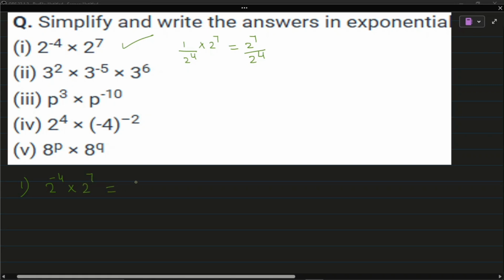So this we can write as 2 raised to 7. Power is positive, so it will keep like this. And 2 raised to minus 4, we can write 1 by 2 raised to 4. So 2 raised to 4 will come in the denominator. Now this, 2 raised to 7, you can write 2 7 times.